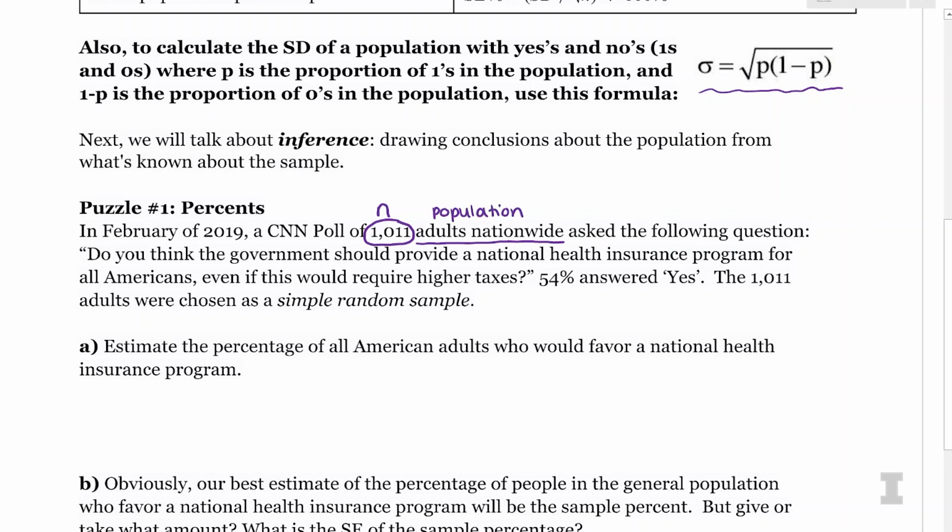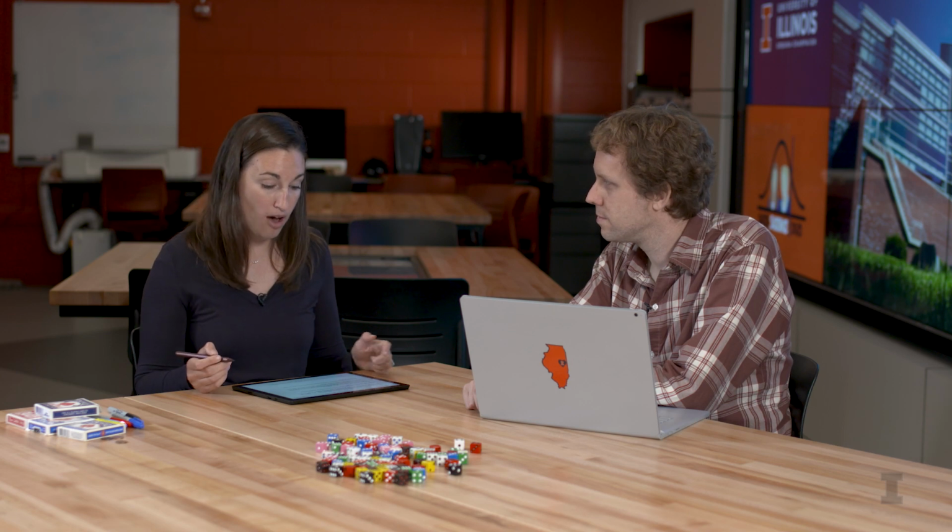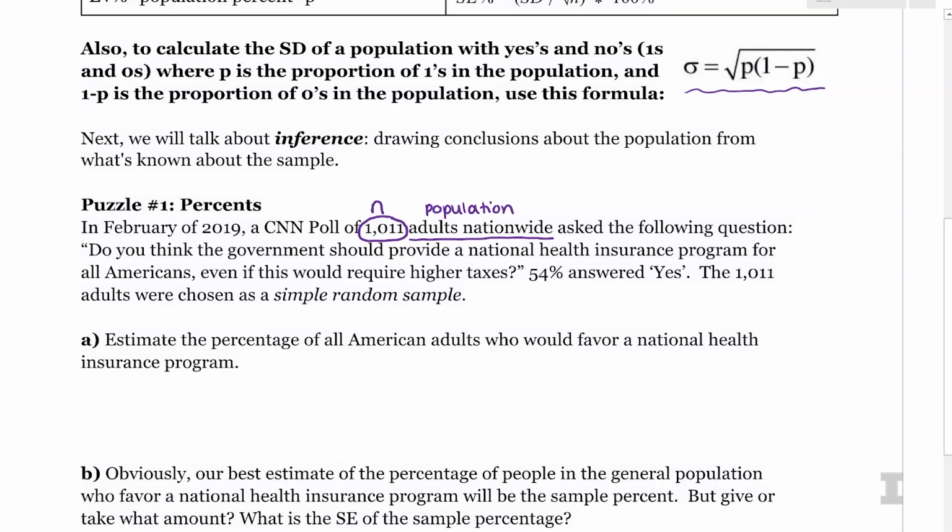The question was, do you think the government should provide a national health insurance program for all Americans, even if this would require higher taxes? This was a question they wanted to know the answer to. CNN really wanted to know what all US adults think of this question, but they didn't ask all US adults. Instead, they asked a random sample of 1,011 people. I know that because it says the adults were chosen as a simple random sample. And in the sample, we got a sample percent of 54%.